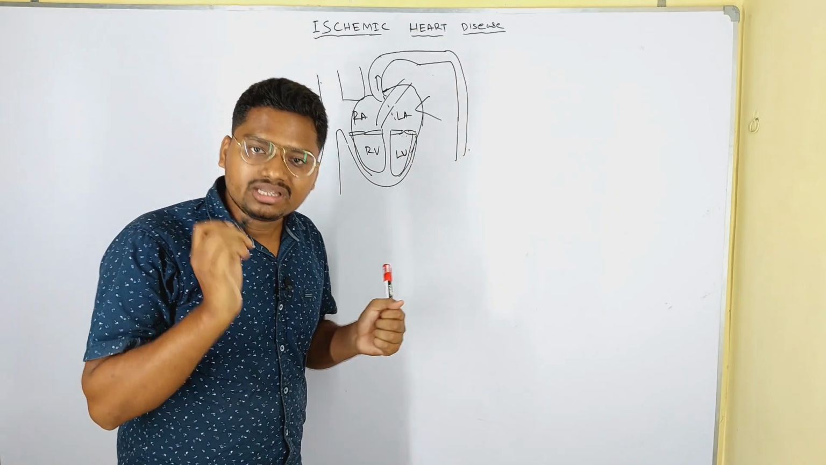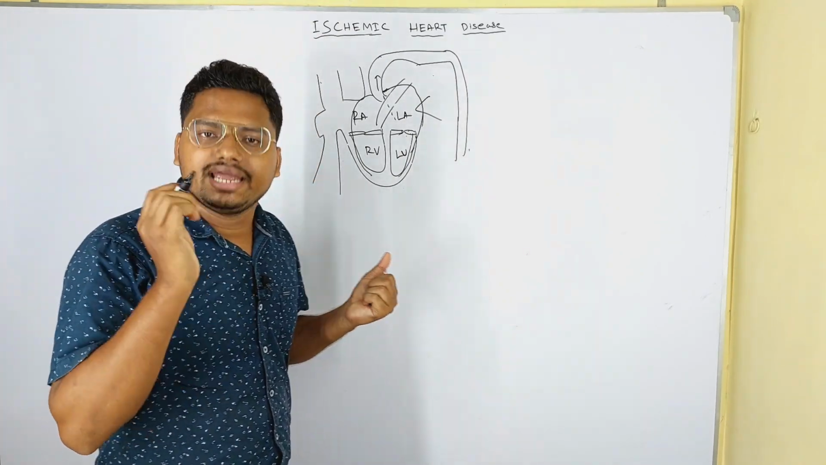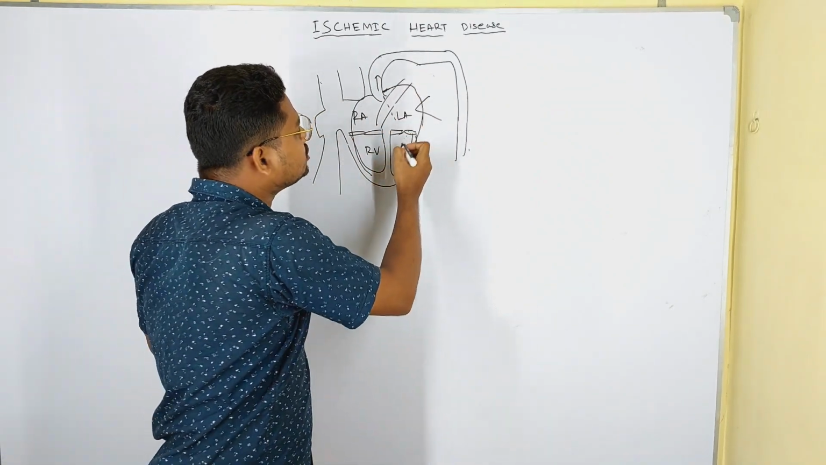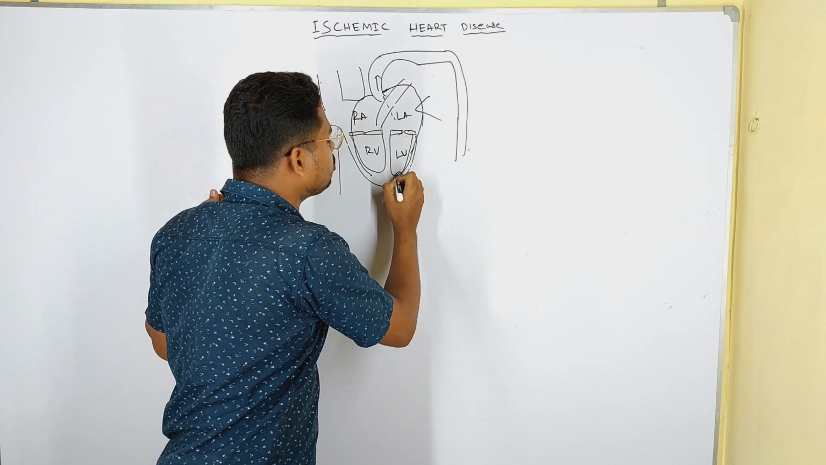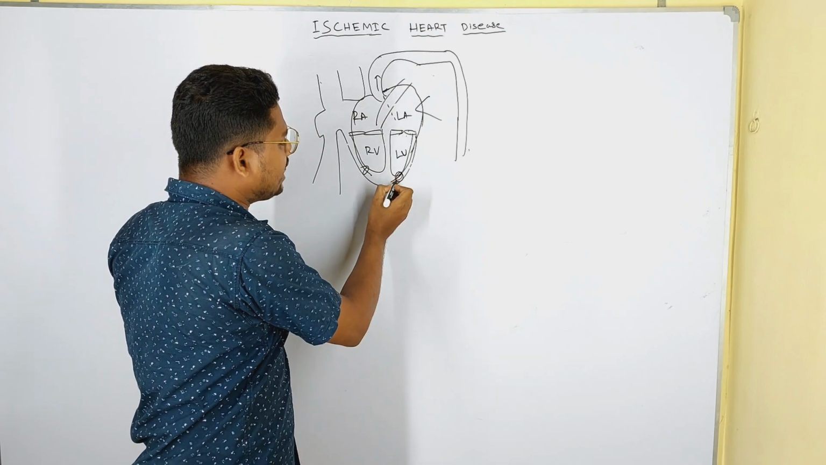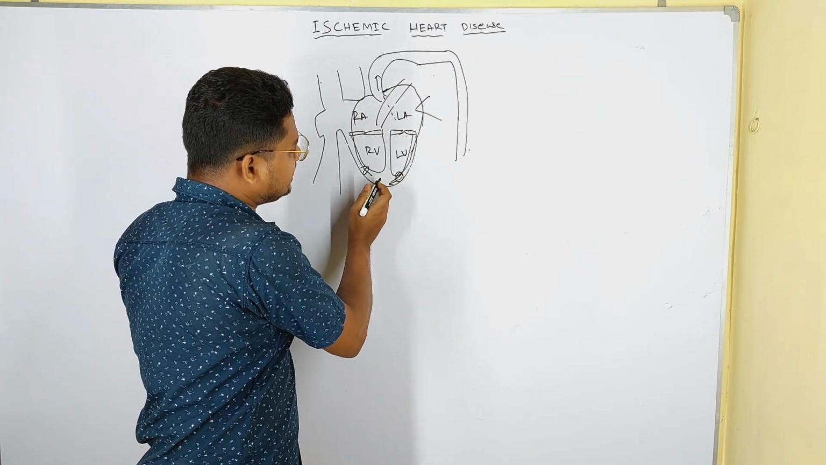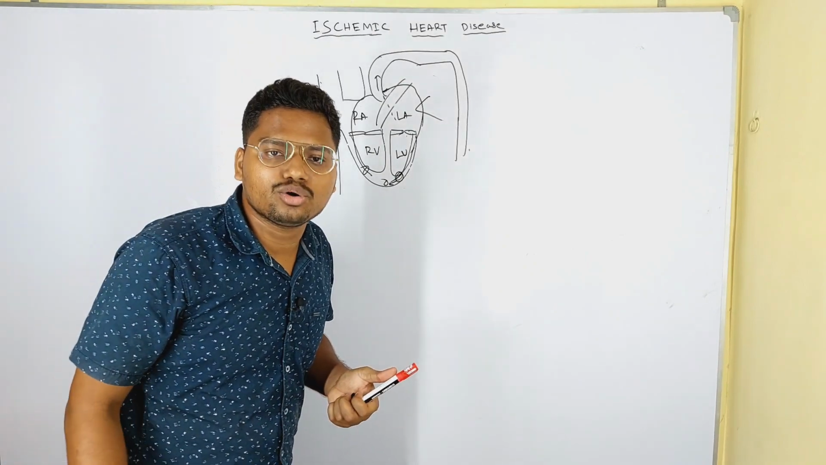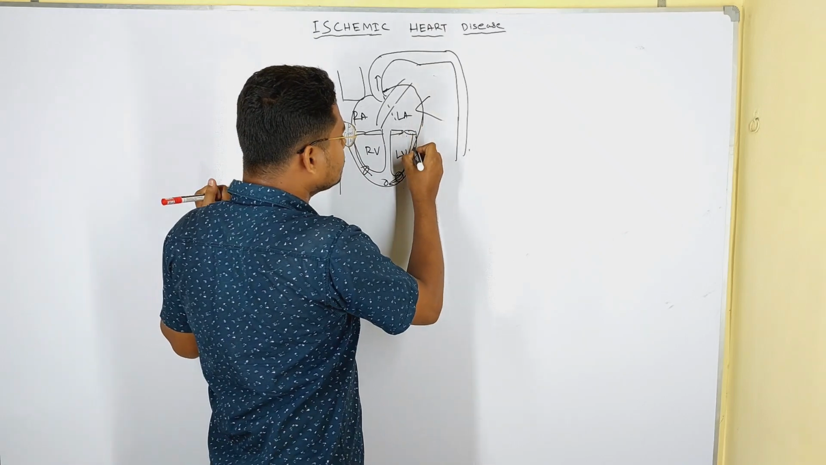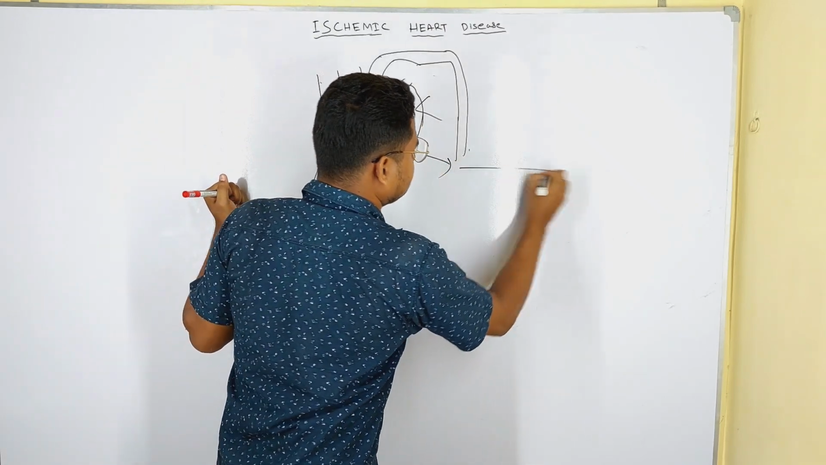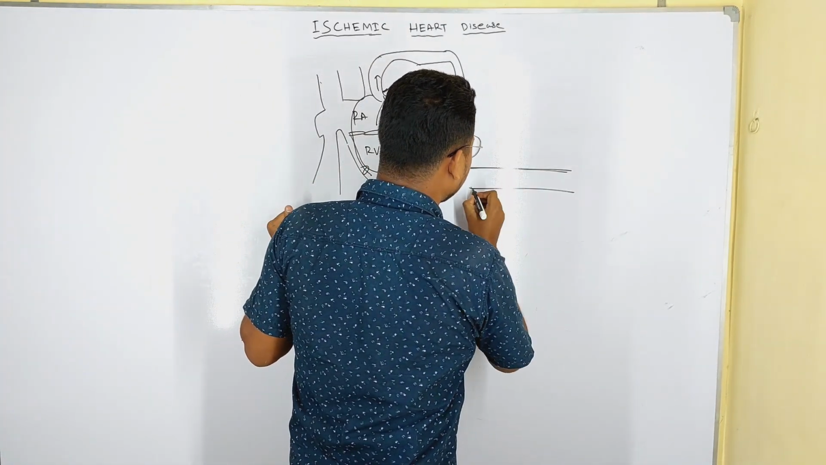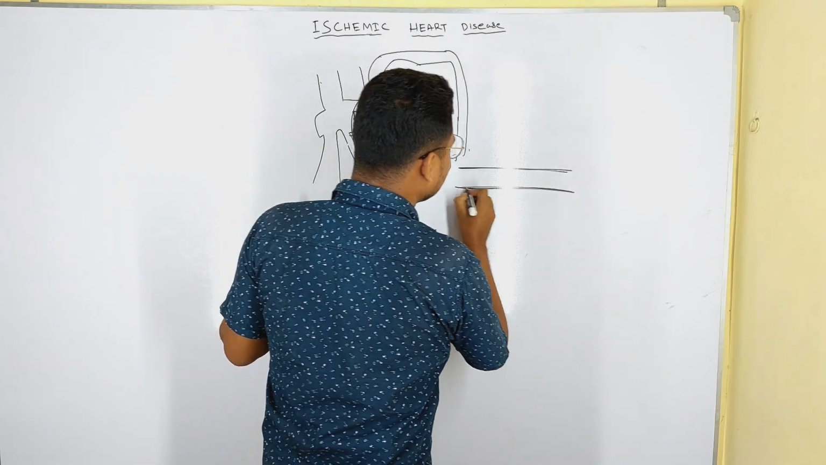If there is an obstruction or blockage in the coronary artery, what happens? It supplies blood to the heart. If there is a blockage here, then the blood supply to the extended area is reduced. Yes or no? So that is called coronary artery disease. We should draw the coronary artery here, largely.